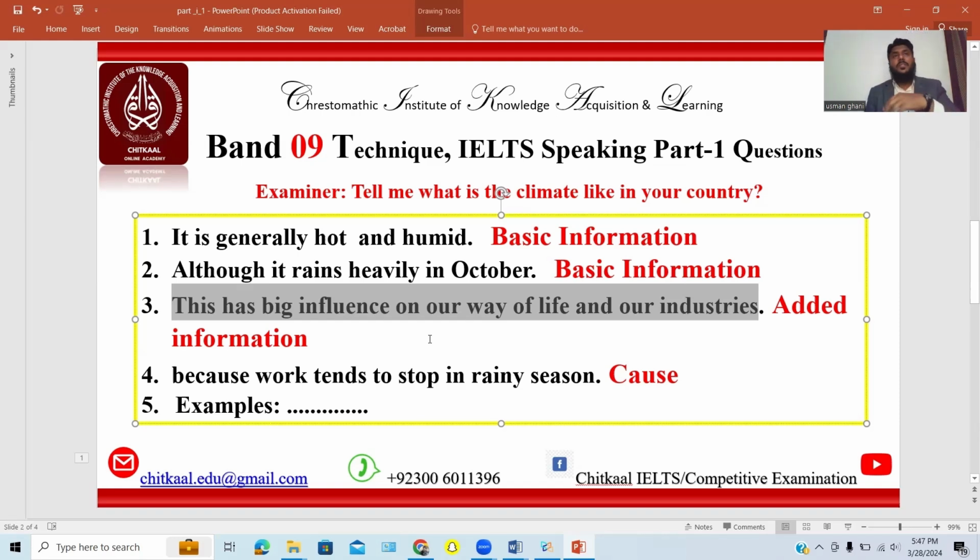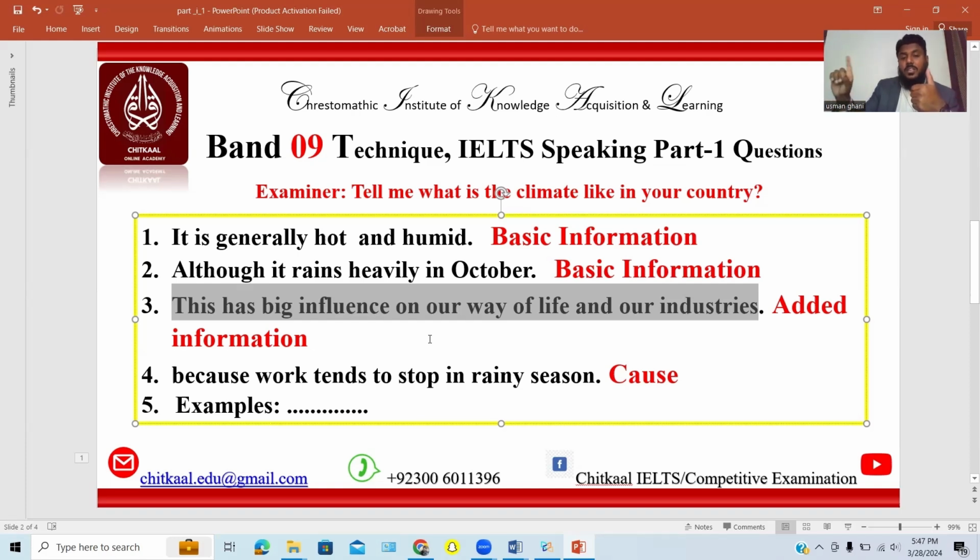For example, if I say, tell me about your brother, and you say that my brother, his name is Reis, and he's 6 feet tall, and he works in Islamabad. So that's okay. What you need to do is not give more information, but expand on the information you're giving. For example, my brother, he's Reis, he lives in Islamabad, he has a very good relation with me, and he's very good in his character because he behaves well with everybody he knows and he doesn't know. He's very good in his character. This is information. Now you have to justify this information, then you move on to the second sentence.